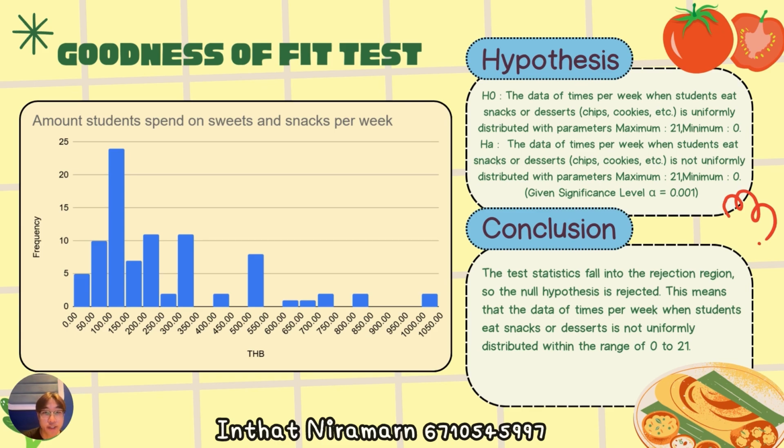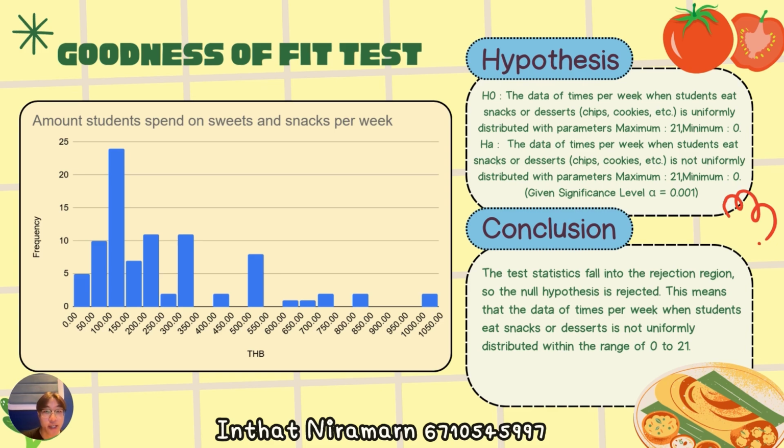The null hypothesis is that the data of times per week students eat snacks or desserts is uniformly distributed with parameters maximum equal to 21 and minimum equal to 0. Alternative hypothesis: the data of times per week when students eat snacks or desserts is not uniformly distributed, given significance level of 0.001.